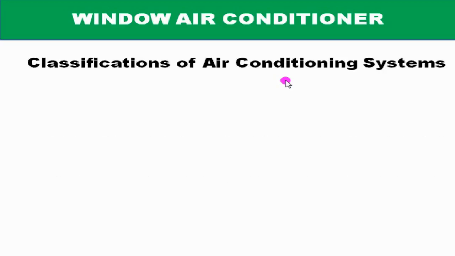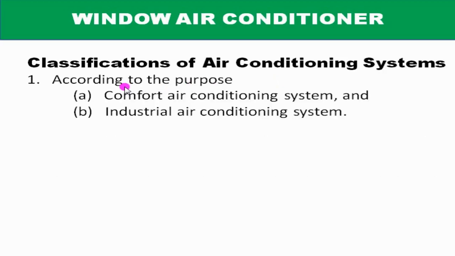A device which performs these actions is known as an air conditioner. This air conditioner or air conditioning system may be classified in many ways. The first way of classification is according to the purpose. According to the purpose, it is classified into comfort air conditioning system and industrial air conditioning system.